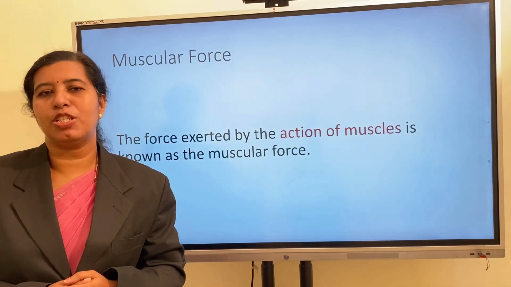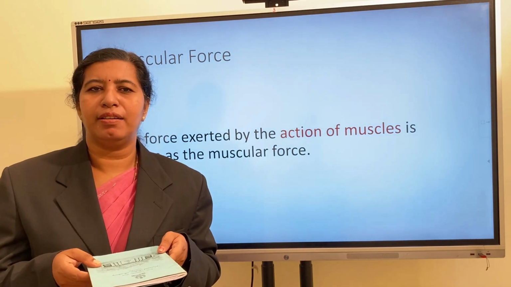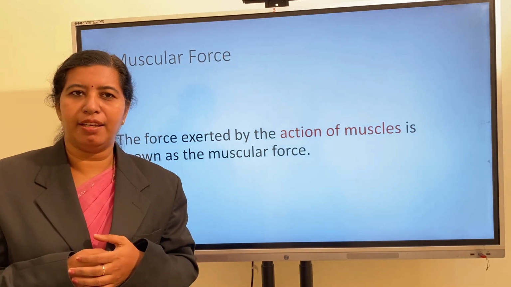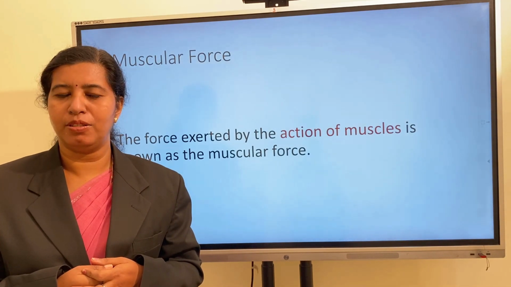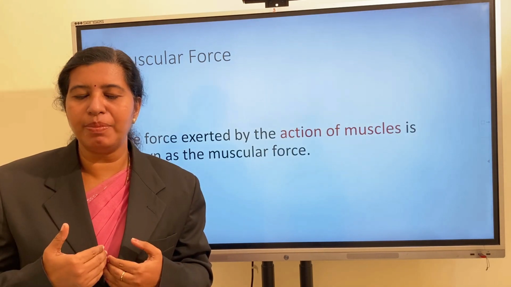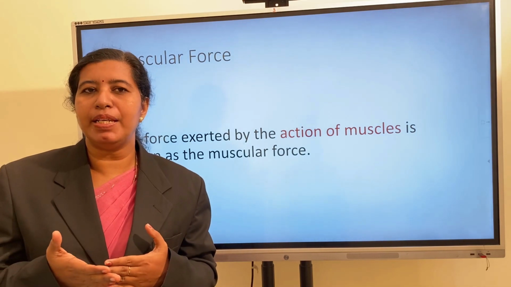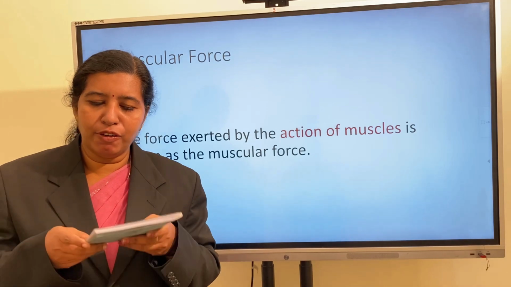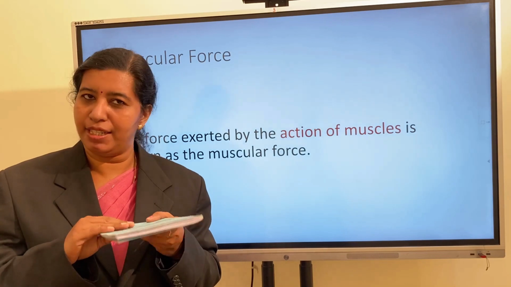The first one, muscular force. Can you lift this book up without touching it? No. Can you take a bucket of water without holding it? No. So generally, to apply force on an object, our body has to be in contact with it, directly or indirectly. Indirectly means with the help of a stick or rope, etc. If we want to apply force on the object, or if we want to lift the book, we have to be in touch with it, isn't it?